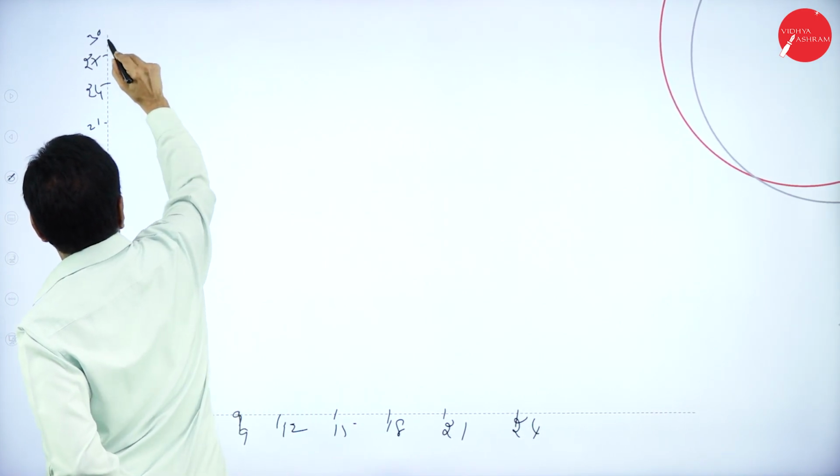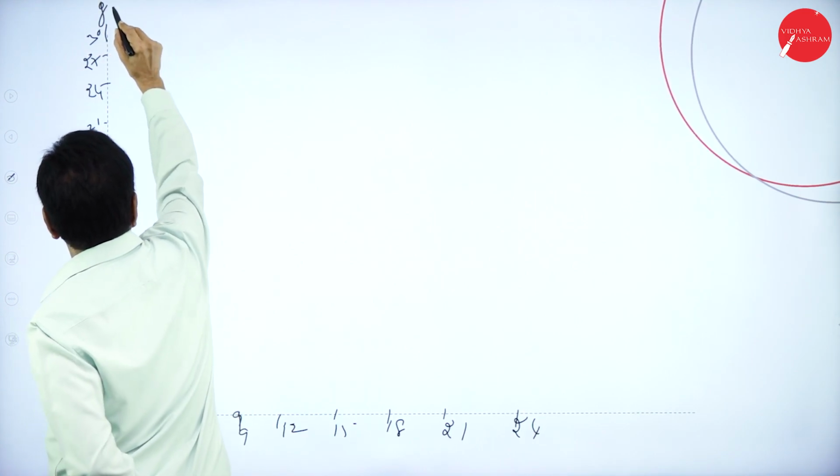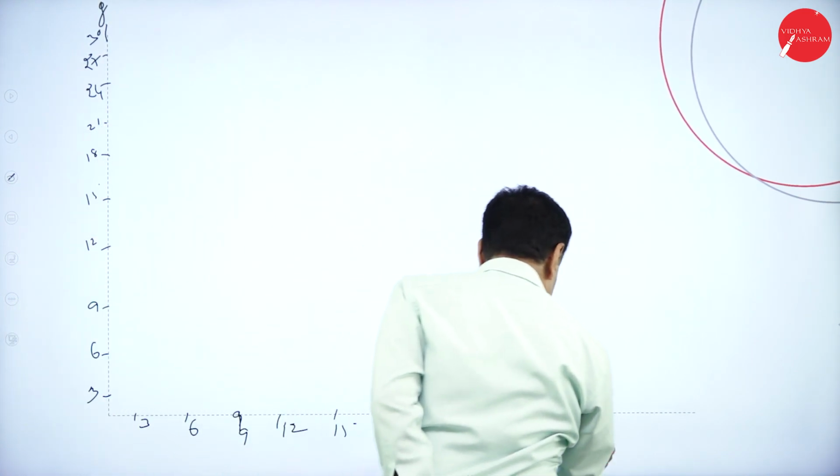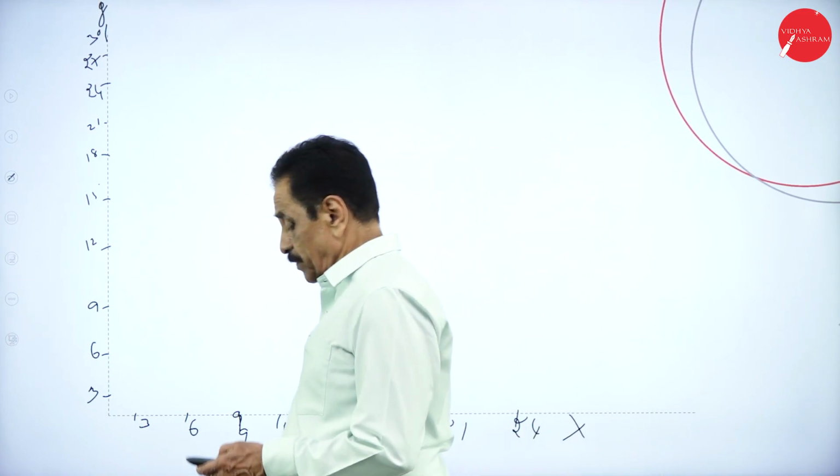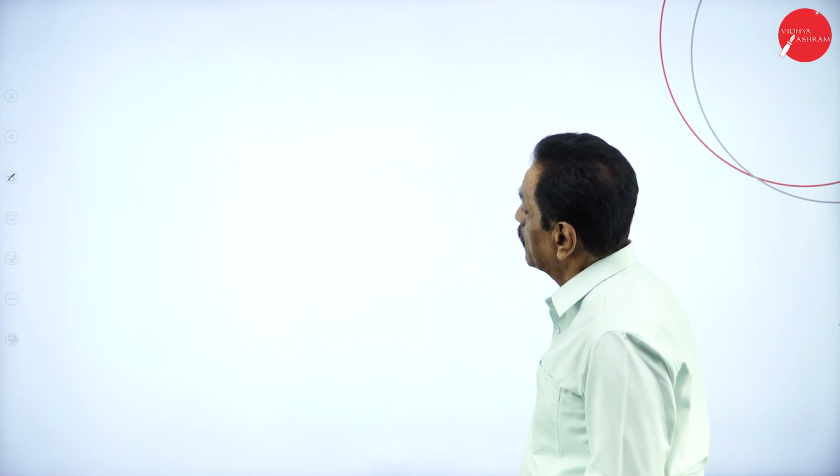This is your y-axis. This is your x-axis. OX, OY.